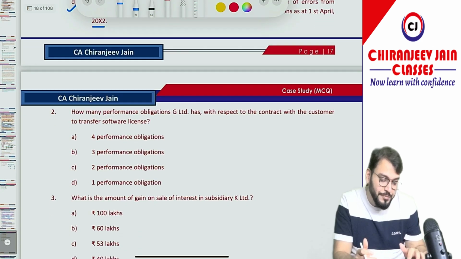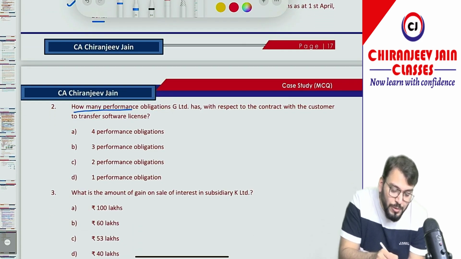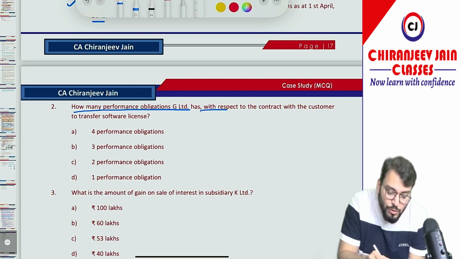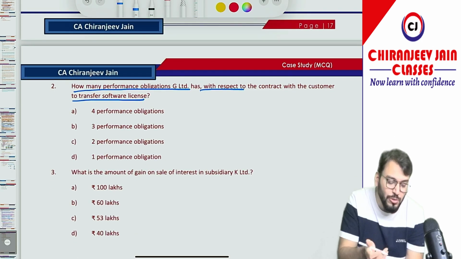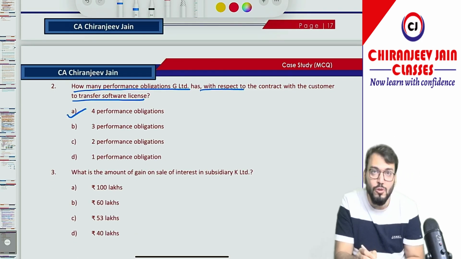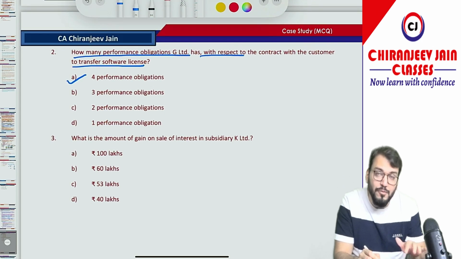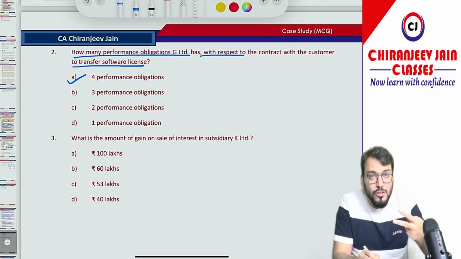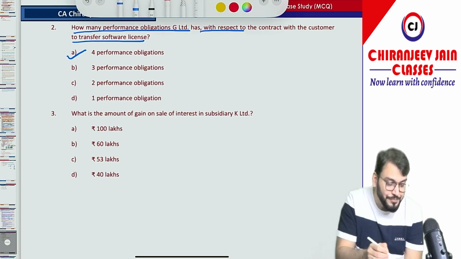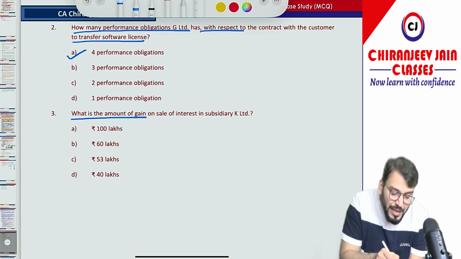Can we go further? How many performance obligations does G Limited have with respect to the contract with the customer to transfer a software license? Already we have understood there are 4 performance obligations, so option number A is correct. I think I have already given the logic behind that. 4 performance obligations, because both conditions have been satisfied: they are capable of being distinct and they are distinct within the context of the contract also. Correct?